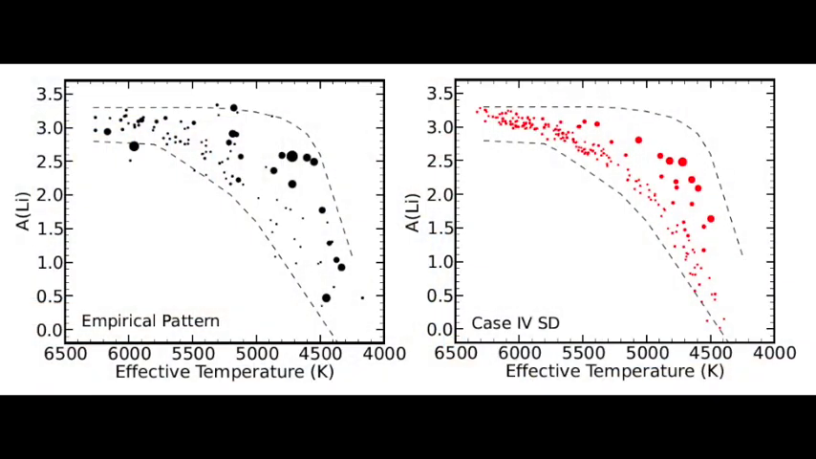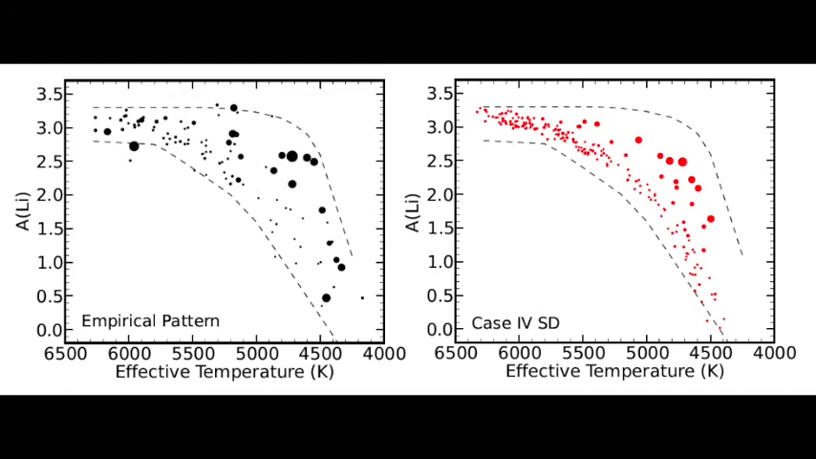Finally, we tested a case where radius inflation correlates with rotation, such that the slowest rotating models are not inflated and the fastest rotating models are inflated. Both the width and distribution of the empirical pattern are naturally predicted as a function of surface temperature, and we see a stark correlation between rapid rotation, denoted by larger circles, and high lithium abundance.